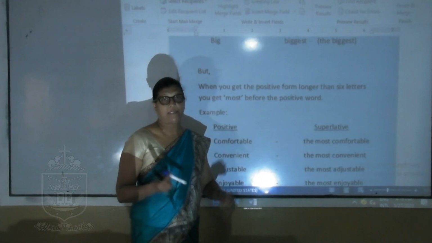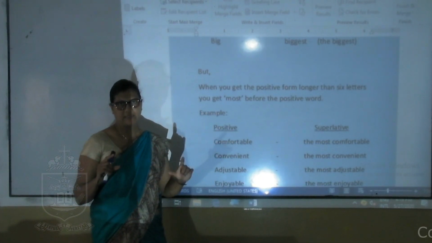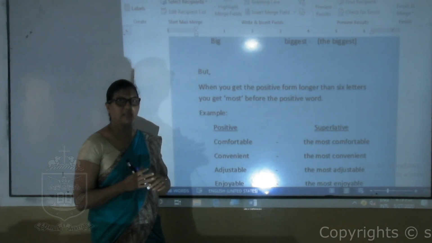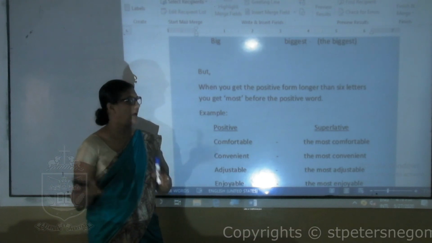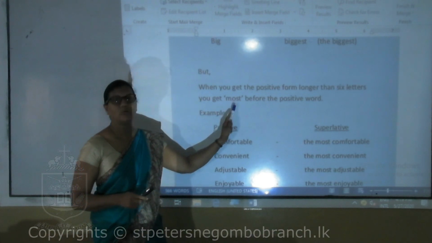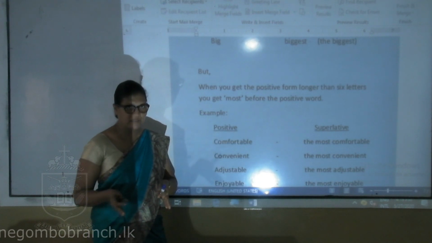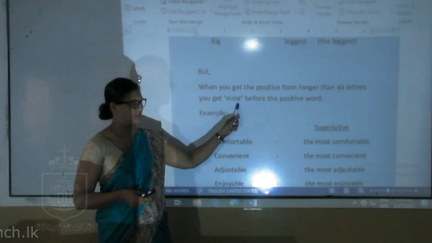But when you get long words, meaning more than 6 letters, again you have another word to add before the adjective. Like earlier, that is most. Earlier you added more. Here for the superlative degree, you add most.